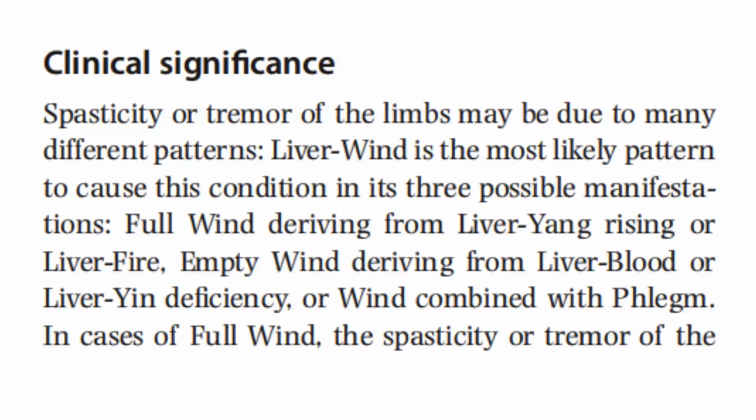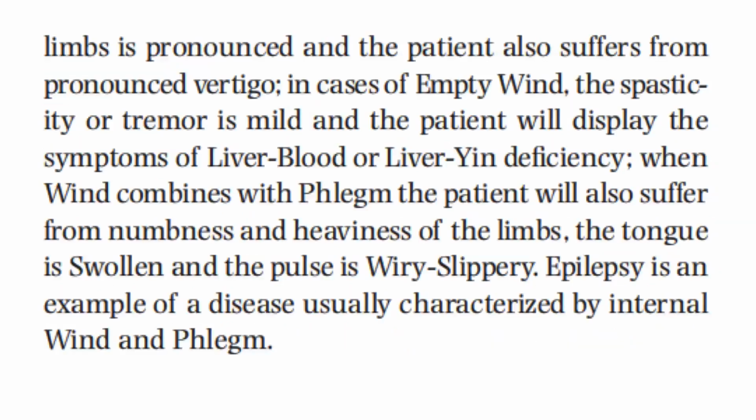For its clinical significance, spasticity or tremor of the limbs may be due to many different patterns. Liver wind is the most likely pattern to cause this condition in its three possible manifestations. Full wind deriving from liver-yang rising or liver fire, empty wind deriving from liver blood or liver-yin deficiency, or wind combined with phlegm. In cases of full wind, the spasticity or tremor of the limbs is pronounced, and the patient also suffers from pronounced vertigo.